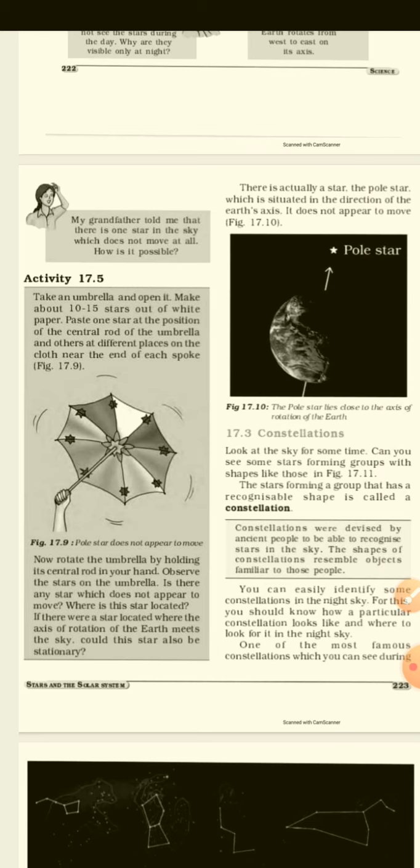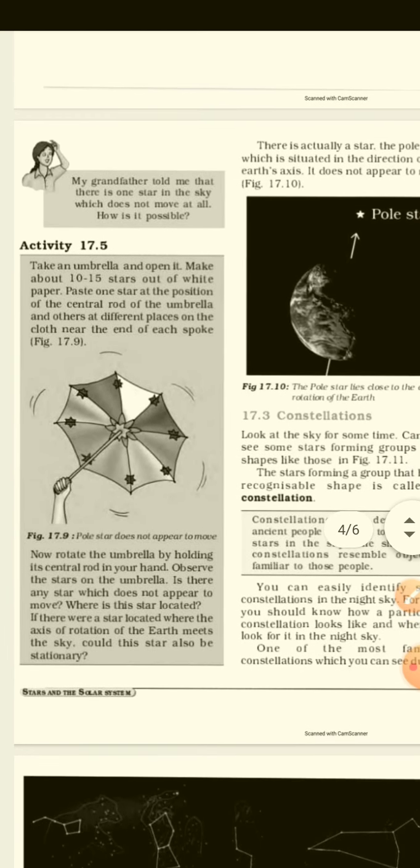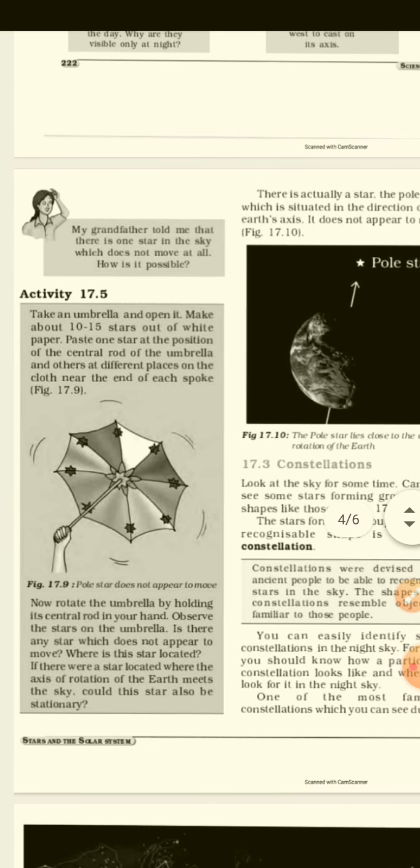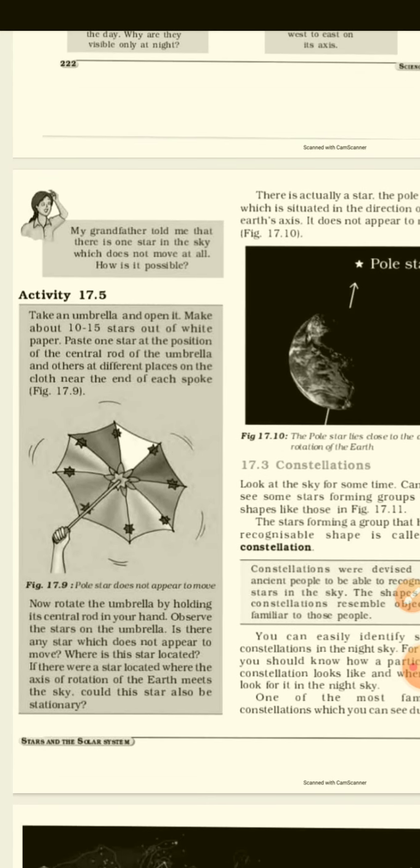We know that the sun is also a star. Among millions of stars, the sun is a star which has its own light, and the moon does not have its own light. The pole star is a star which is always seen in the north direction, and it is not moving. It has a permanent, fixed place. It will not move.